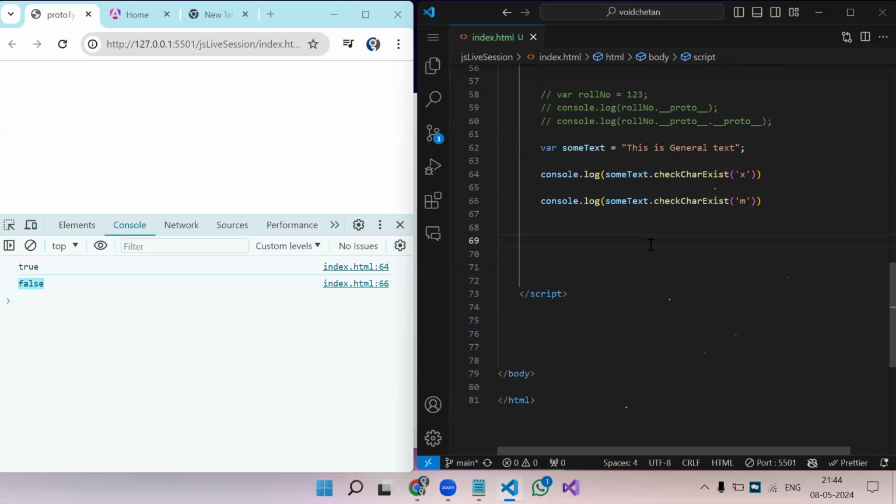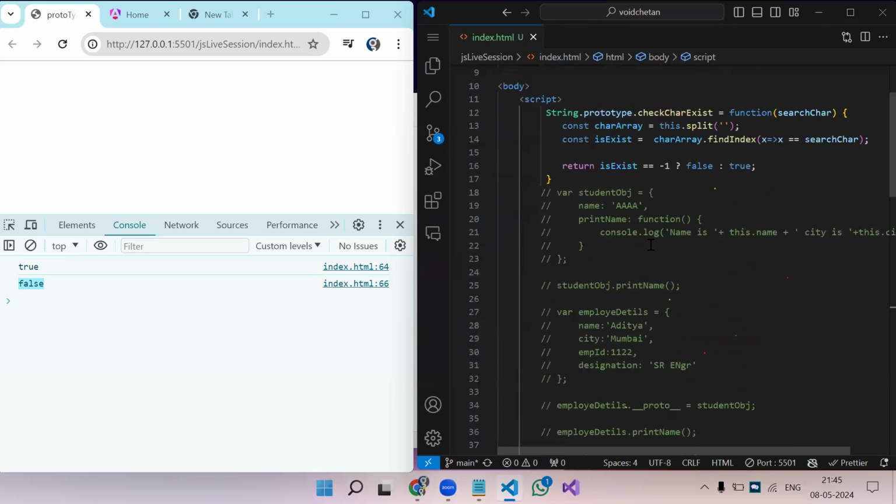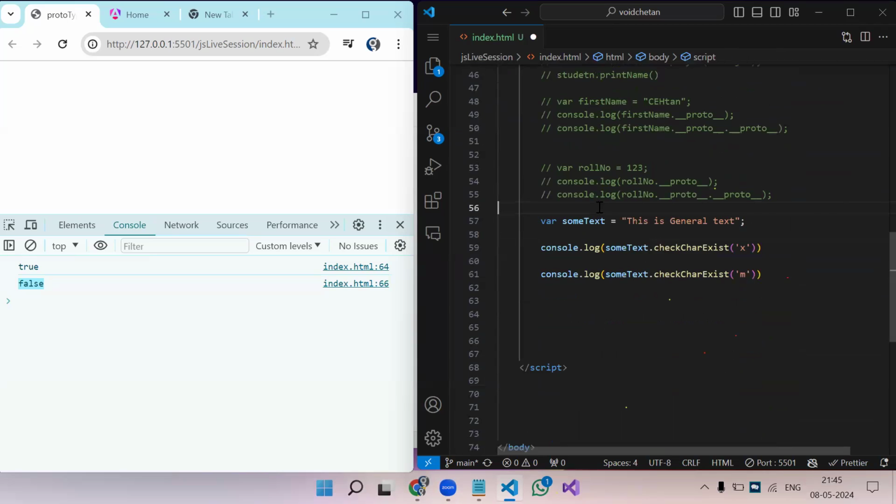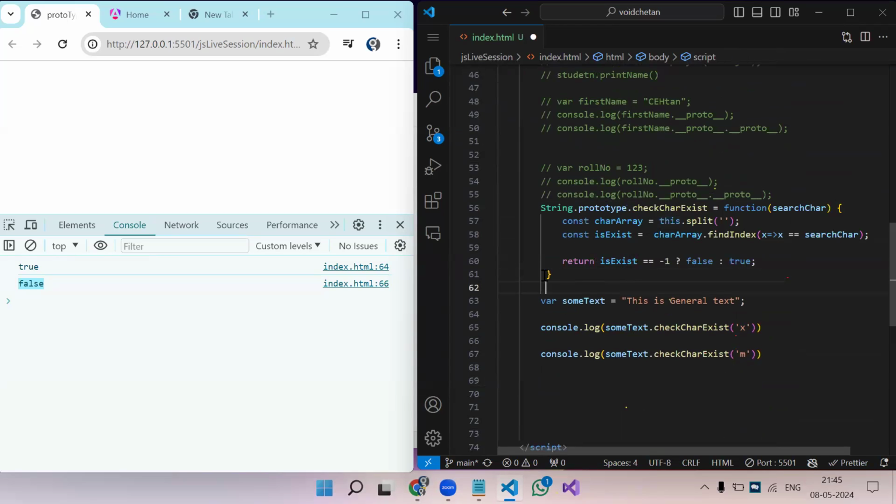So with this, we have created our own function which will work on all the variables you create which have a string value. Our own function we have passed to the prototype, which will work on all types of string. So in an interview, you might get a question like this. No one will expect you to implement this if you have less than 5 years of experience. But at least you should be aware that yes, this is possible.